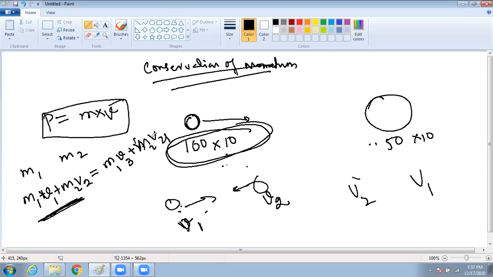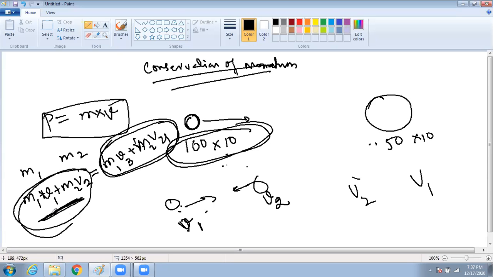The velocity got changed, but remember, the initial and the final momentum will always remain constant. The mass might be broken, we don't know, but the initial momentum and the final momentum always remain constant. There will not be any change in momentum.